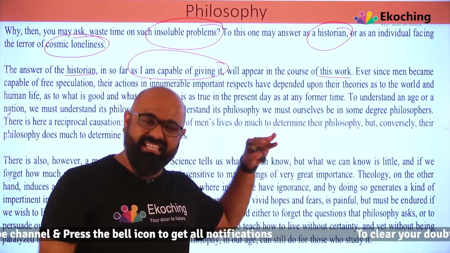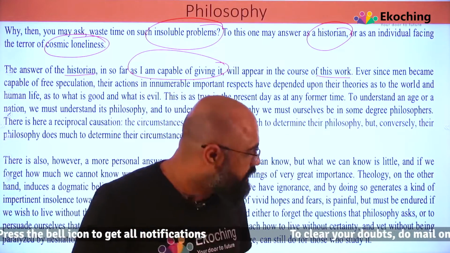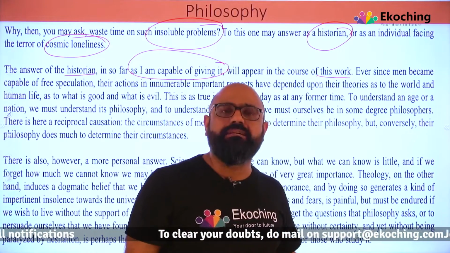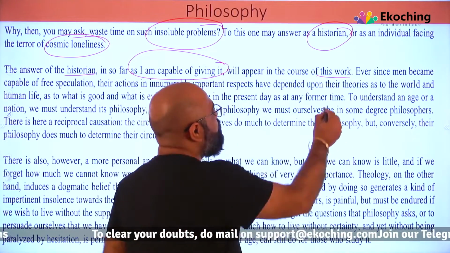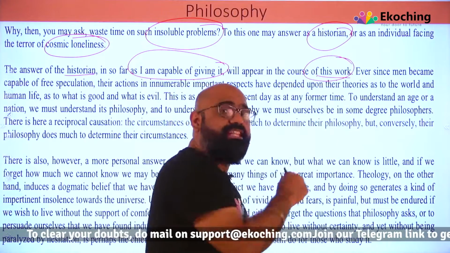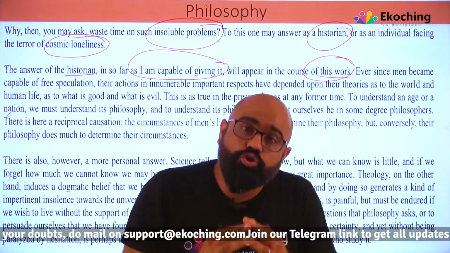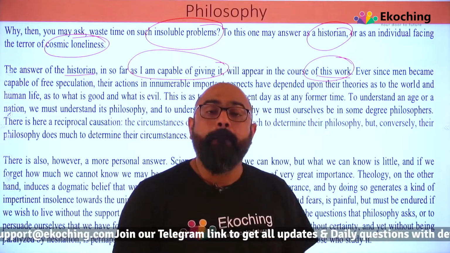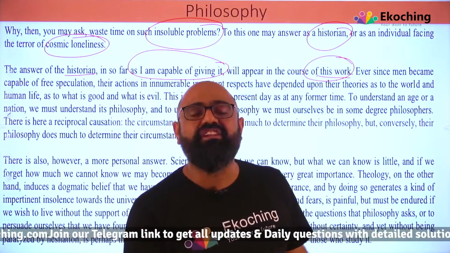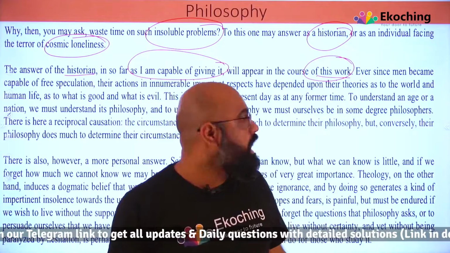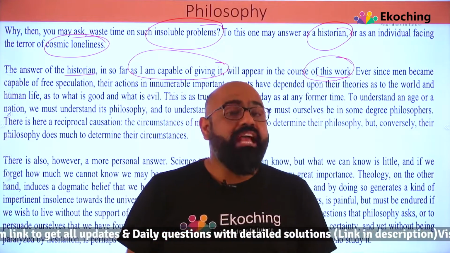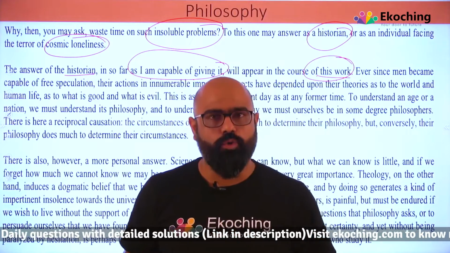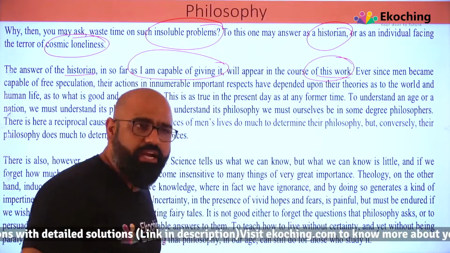Again, he's setting the premise. Now, if you see, the passage is about to end, and what he's saying is that he will talk about this in this work. So think about how big the work must be. It's not that his work ends here, but in CAT they extract passages from this work, and we have to understand in those 700, 800 words what exactly the author wants to say. So this is what we need to understand.